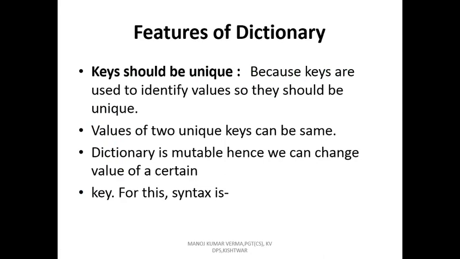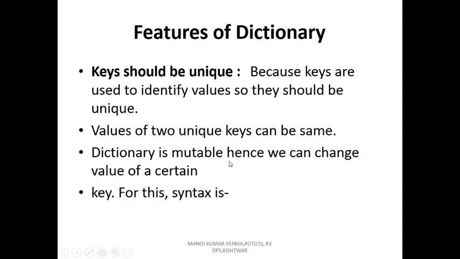Key should be unique. So the feature of a dictionary is that a key is always unique. We cannot give two keys of a dictionary the same. If you enter the same key for two elements, an error will come, because keys are used to identify values so they should be unique. The values of two unique keys can be the same.